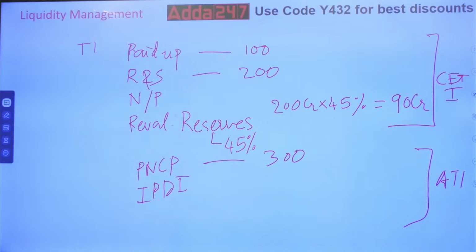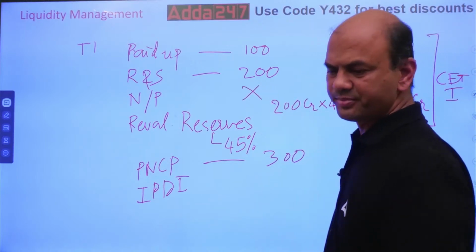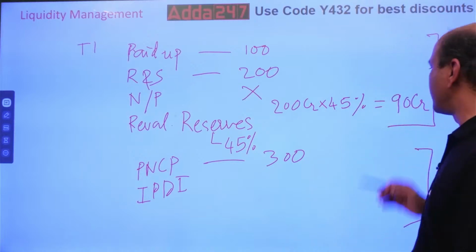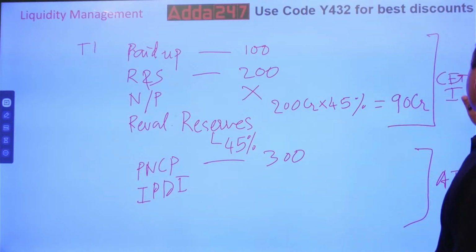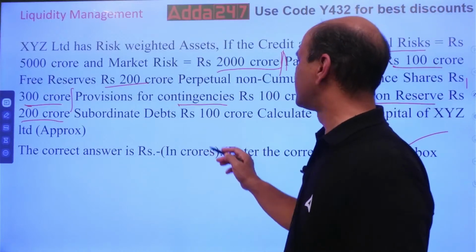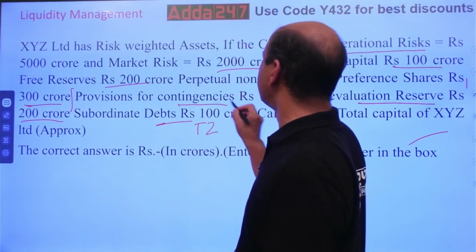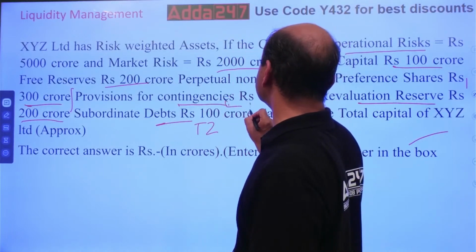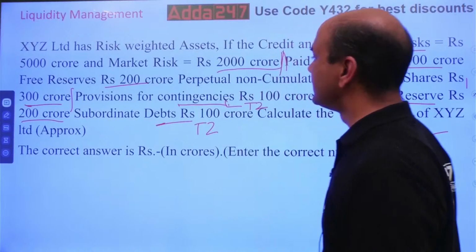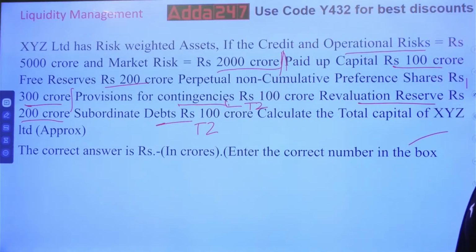Net profit is not given to you, so forget it. Whatever is not given, leave it. So 100, 200 and 90. Up till now you are over here. Then subordinate debt is a part of T2, and contingencies are T2. These two are under T2. Anything more in T2? Nothing.